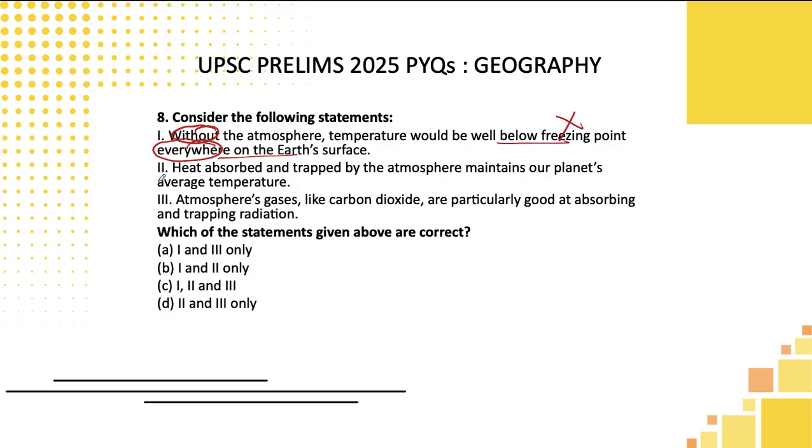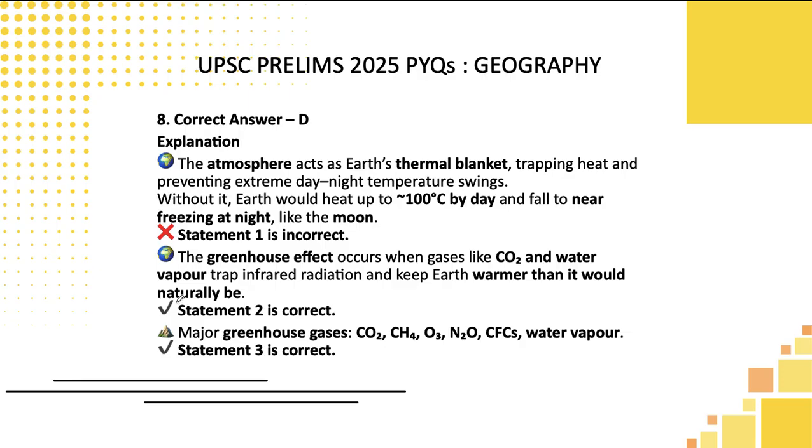Second statement, heat absorbed and trapped by the atmosphere maintains our average temperature. Correct. Atmospheric gases like carbon dioxide are particularly good at absorbing and trapping radiation. Both are correct, students, the second and third statements. Hence the correct answer here is option D.